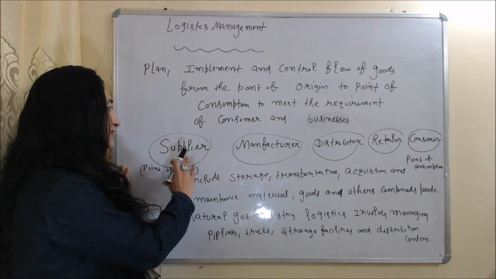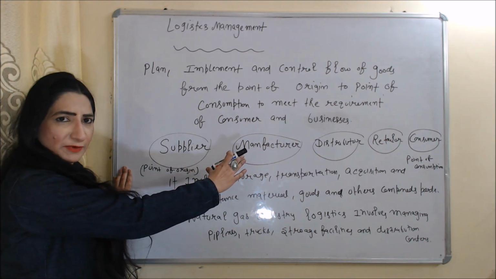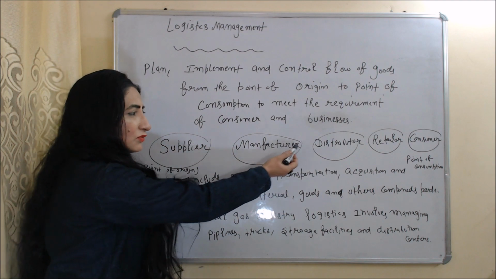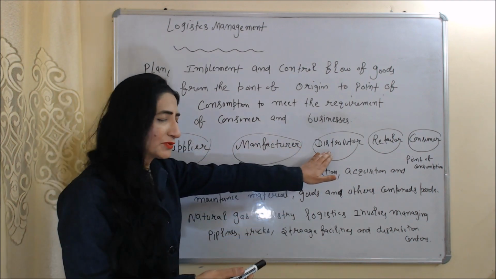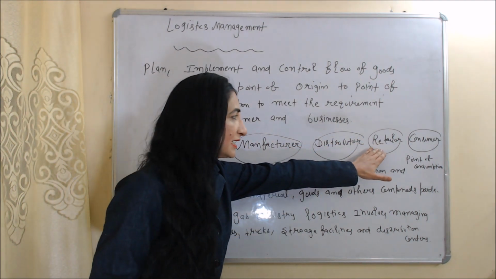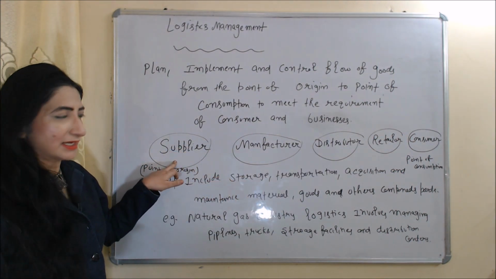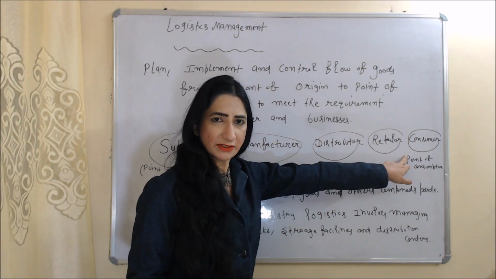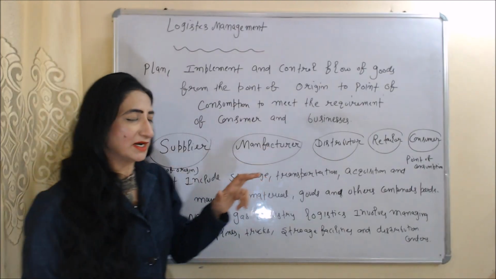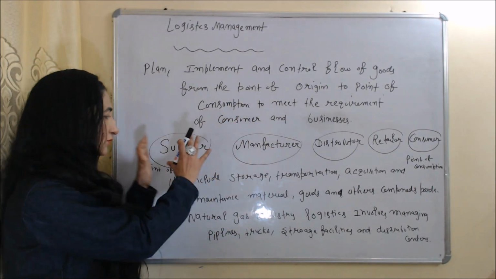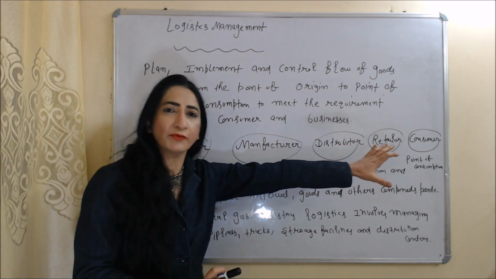As we know, the supplier gives raw material to the manufacturer. The manufacturer gives goods to distributors. The distributor gives goods to the retailer and the retailer gives goods to the consumer. Here the point of origin is the supplier and the point of consumption is our consumer. And logistics management manages the flow of goods from the point of origin to the point of consumption.